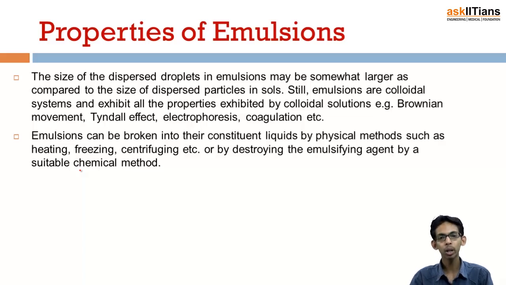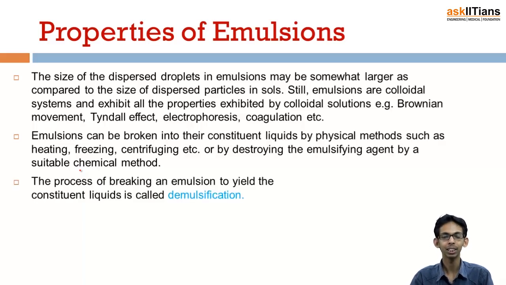Emulsions can be broken into their constituent liquids by physical methods such as heating, freezing, centrifugation, etc., or by destroying the emulsifying agent by suitable chemical methods. And the process of breaking an emulsion into its constituent liquids is known as demulsification, which is the reverse of emulsification. Emulsification, the process of formation of emulsions, and demulsification, the process of breaking down of emulsion into constituent liquids.